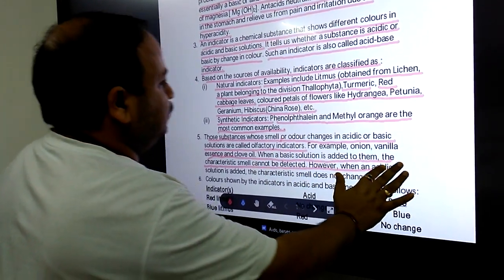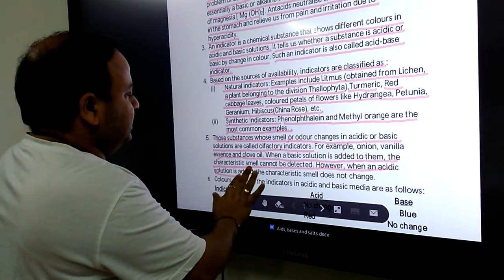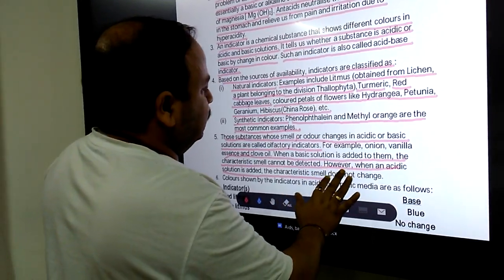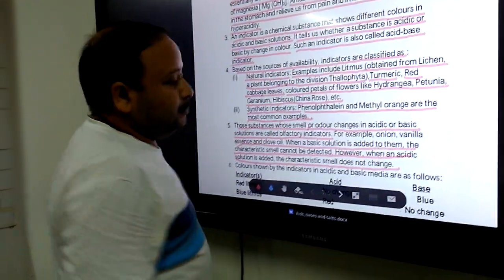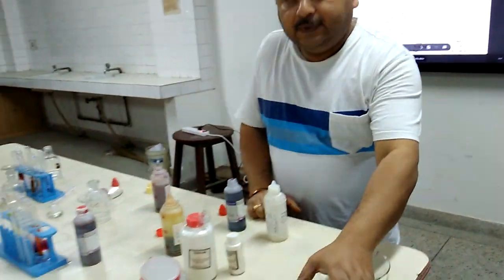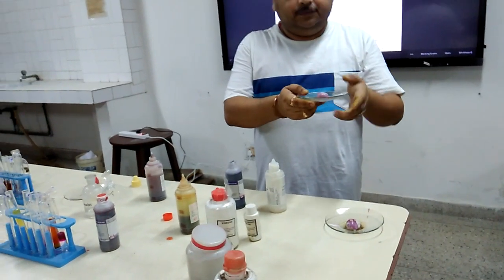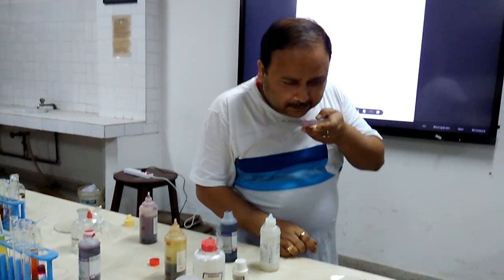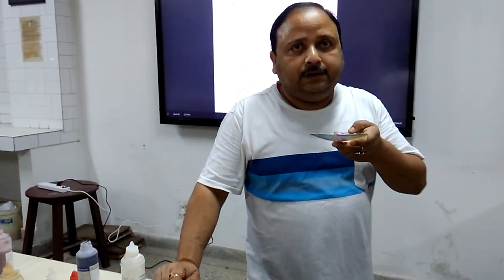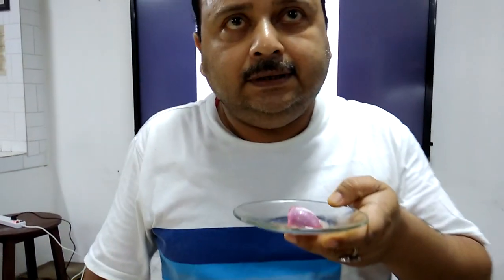In acidic solutions they do not show any color change or any odor change, but in basic medium there is no change in color, but the odor changes. I have already added a base. After adding the base, I have found that the smell of onion, which is known to all of us, is not present now.